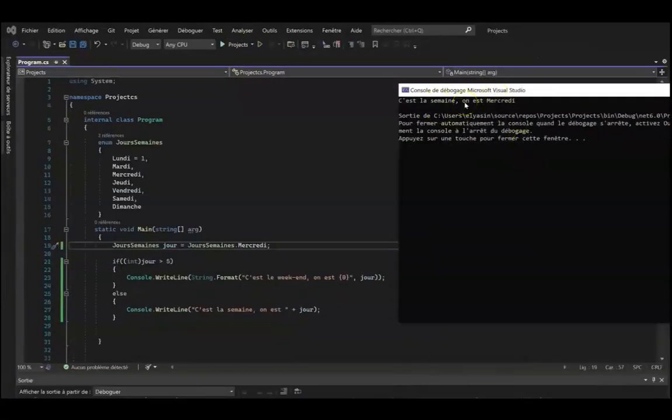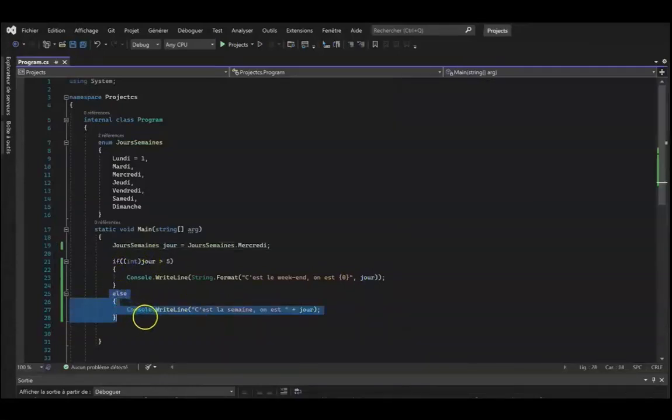And if I test now with the day of the week, Wednesday for example, and launch the program, we enter into the else, since the constant value which corresponds to Wednesday is 3. Here, we will test if the if is not strictly greater than 5, so we will enter the else, which treats all the other cases, and execute the instruction in order to display it's the week, it's Wednesday.